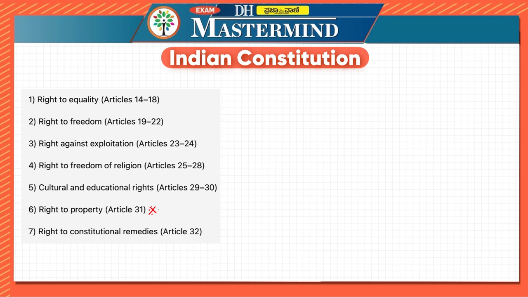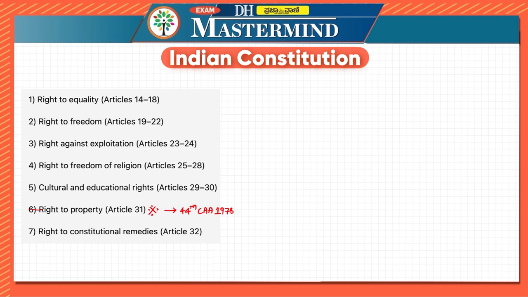This was repealed, or removed, by the 44th Constitutional Amendment Act of 1978. This question has been asked multiple times. Right to property was removed from fundamental rights, and which amendment act removed it? It is the 44th Constitutional Amendment Act of 1978.